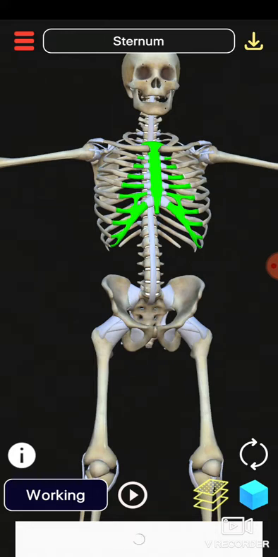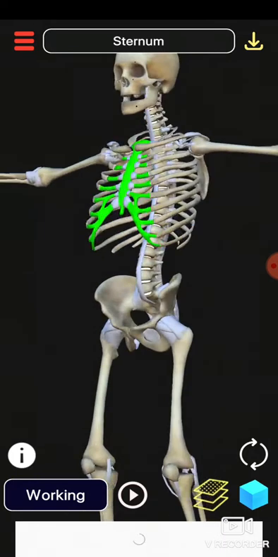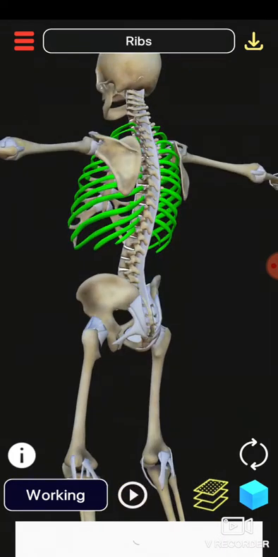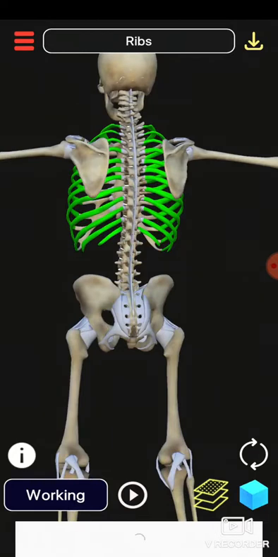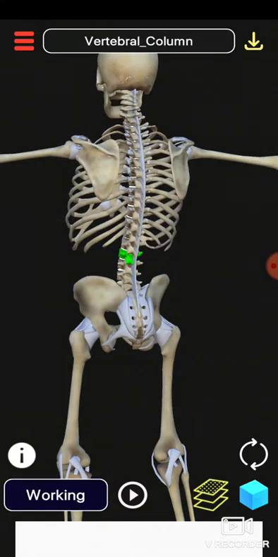Okay, and likewise, these ribs are connecting to the vertebral column. So 24 vertebrae are present. See, this is not one bone.